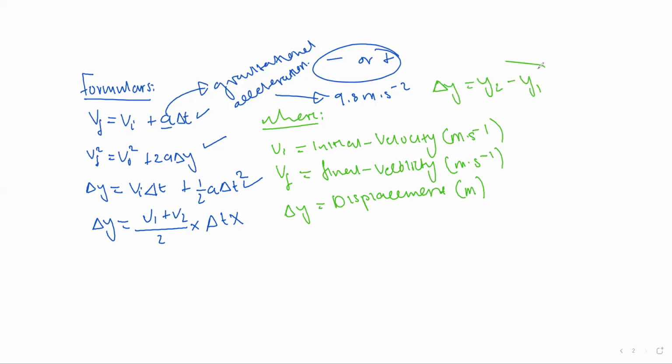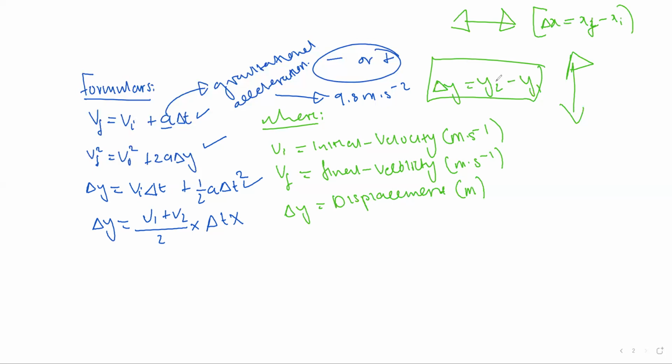This just means that something is moving vertically. But for something moving horizontally, displacement will be x2 minus x1, or x final minus x initial. Here you can say final minus initial.